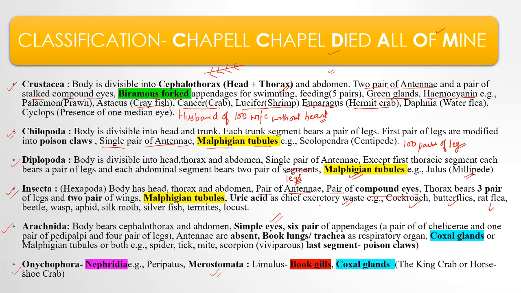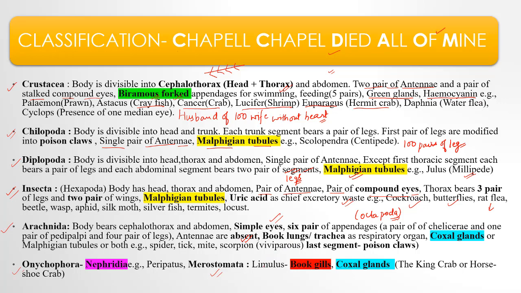Means they are left with only 4 pairs of appendages for locomotion, and that's why they are also known as Octopoda. Antennae are absent.